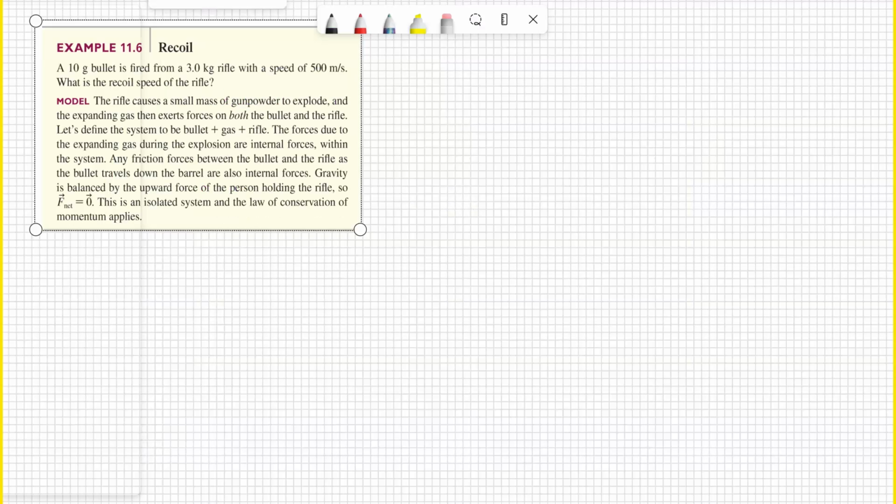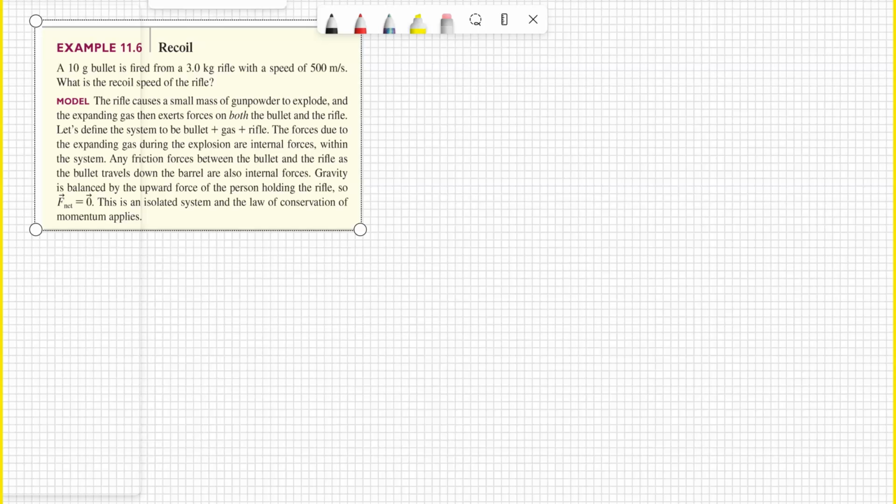If you've ever shot a gun before, especially a rifle or a shotgun, you can feel the gun itself recoil against your shoulder after you fire. So it has a certain momentum going the opposite direction of the way the bullet's going.